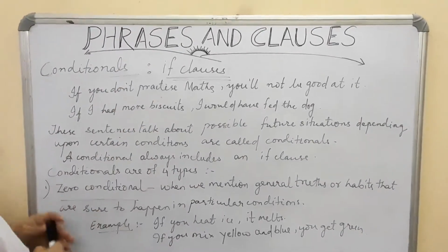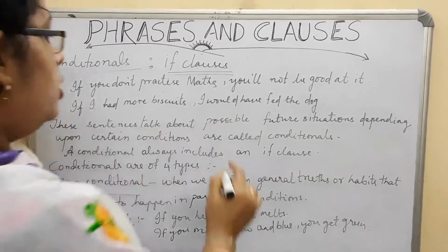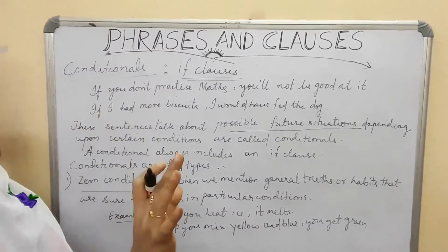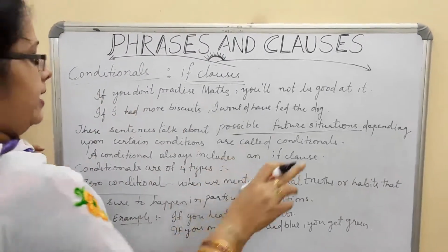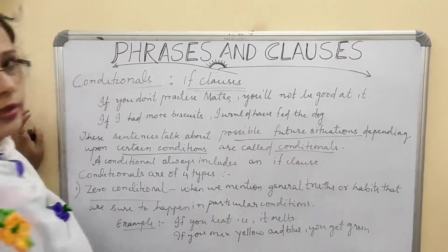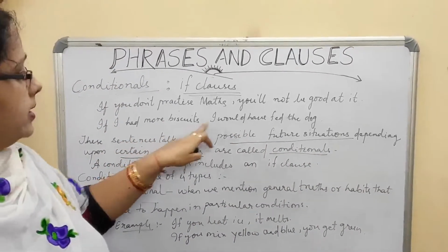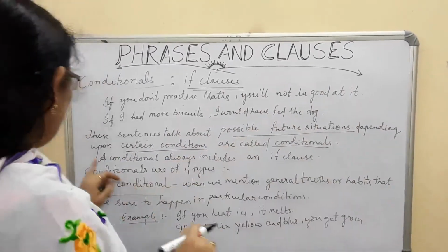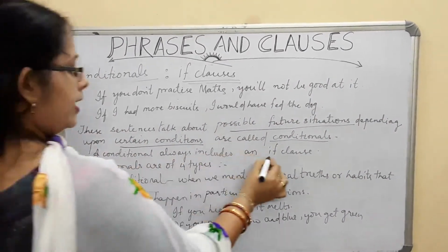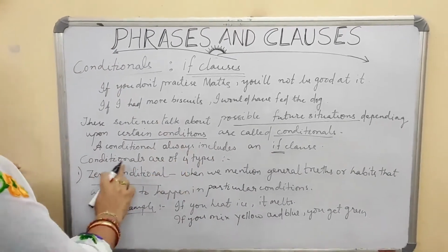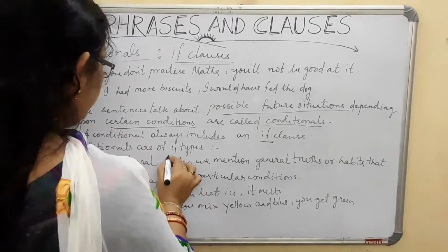Now see, this sentence talks about possible situations. It is telling about the possible, होने का chances है, depending upon certain conditions, that is known as the conditionals. If I had more biscuits, I would have fed the dog. अगर होता तो मैं ये करती. Now, a conditional always includes if clauses. Okay, if मतलब conditional आ गया. Now, conditionals कितने तरीके के हैं? Conditionals are of 4 types.